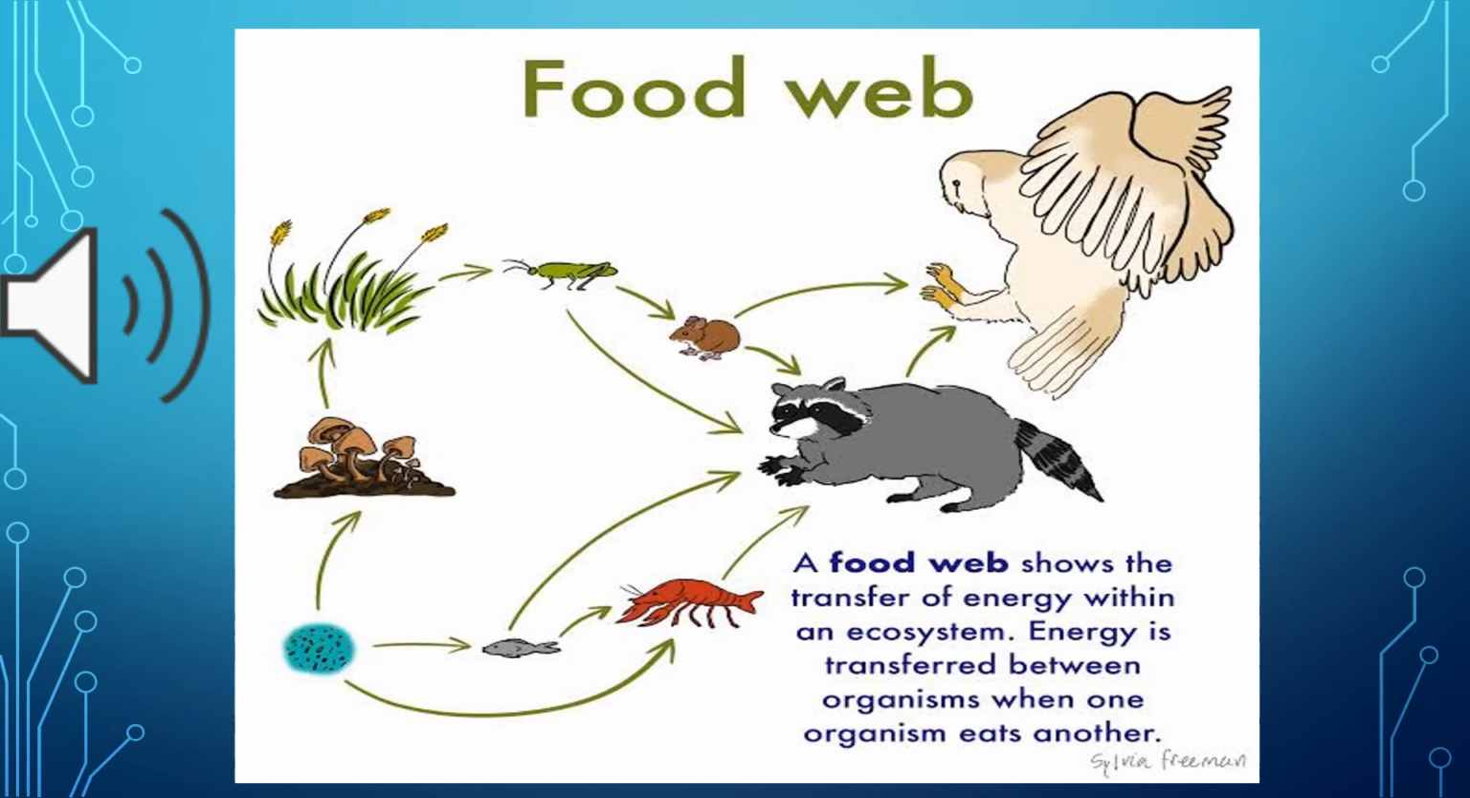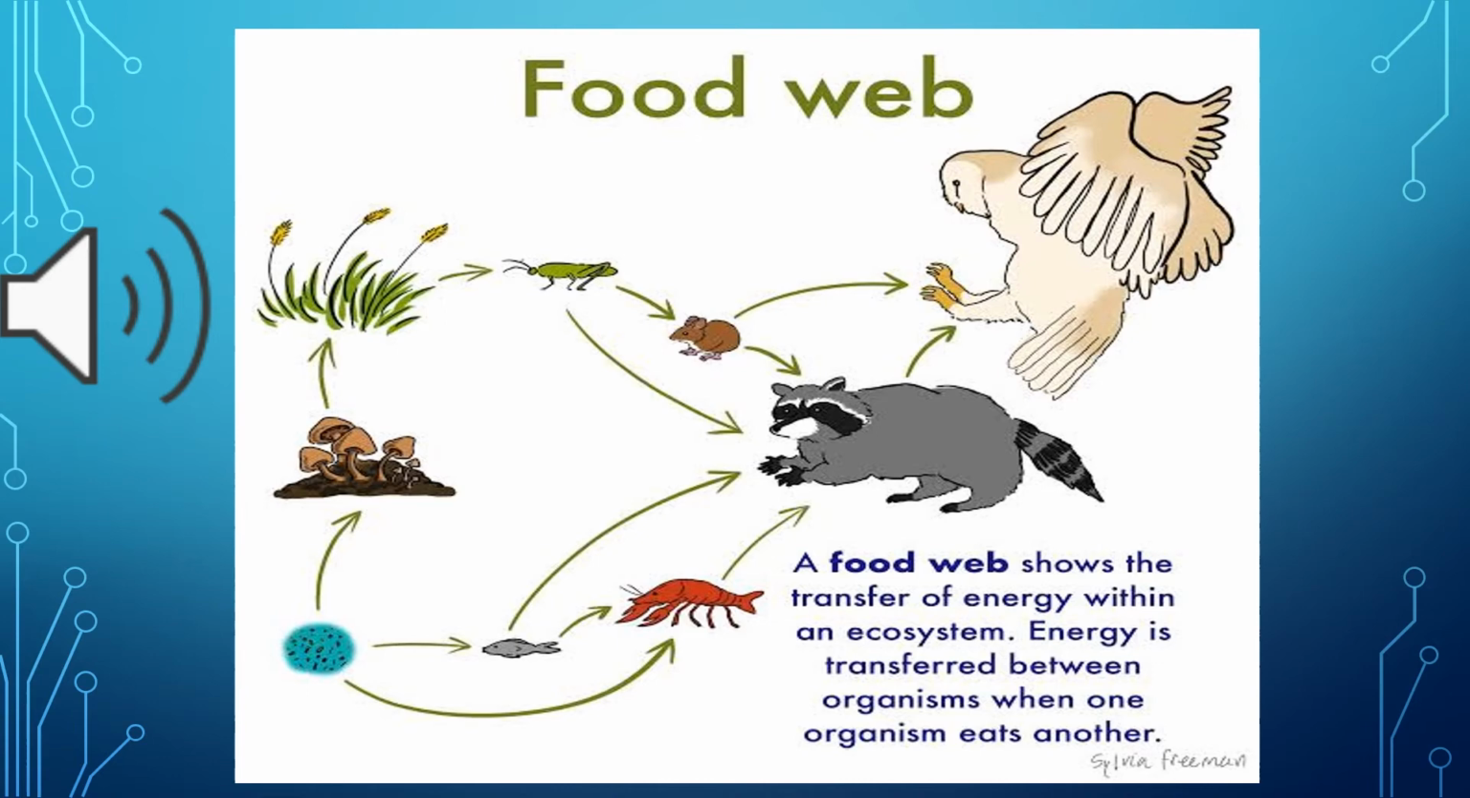And at the end, when all these organisms die, the dead bodies of plants and animals are eaten by the decomposers. The decomposers may be fungi or bacteria, which clean up the environment from the dead bodies of plants and animals.